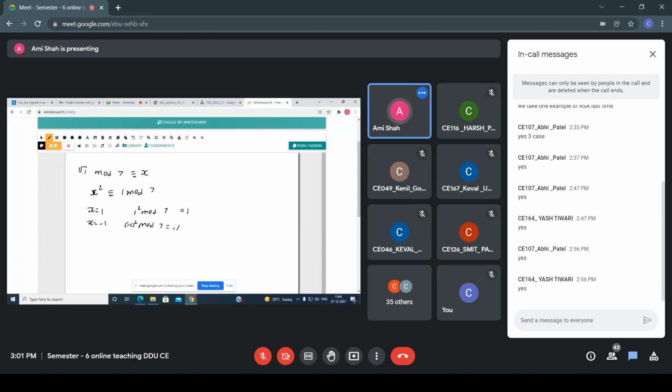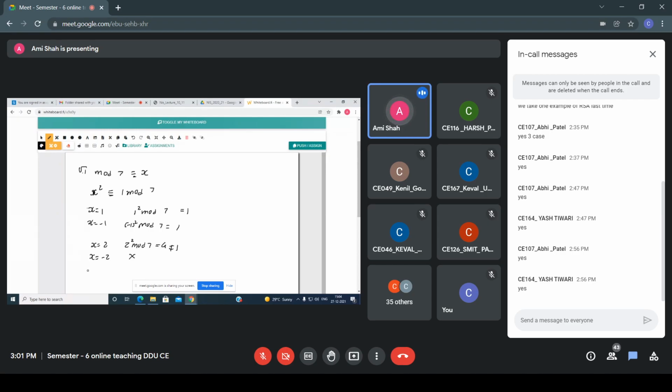So that means x equals 1 and x equals minus 1 are part of my result. Again, now you have to check for x equals 2. But when I perform 2 square mod 7, what am I getting? I am getting 4, right? And it is not equal to 1. So that means 2 is not considered. Again, minus 2. In this case also I am not getting 1. It is not equal to 1, so it is not considered.